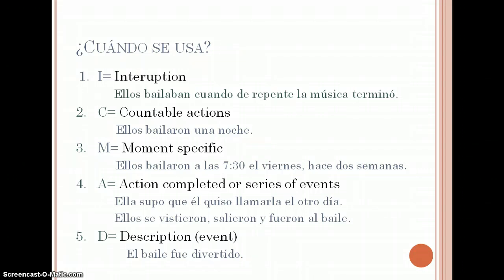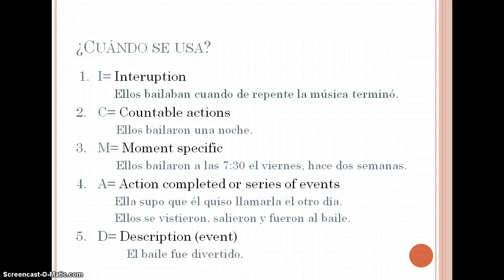When are we going to use this? Past tense. I've given you this particular model. Now you should be filling in your chart that has the preterito o el imperfecto. And you will see that I have given you some assistance for filling in this chart. I would recommend you write down the Spanish sentences so that you can see how this works in Español. First, we want to use the preterite for interruption.